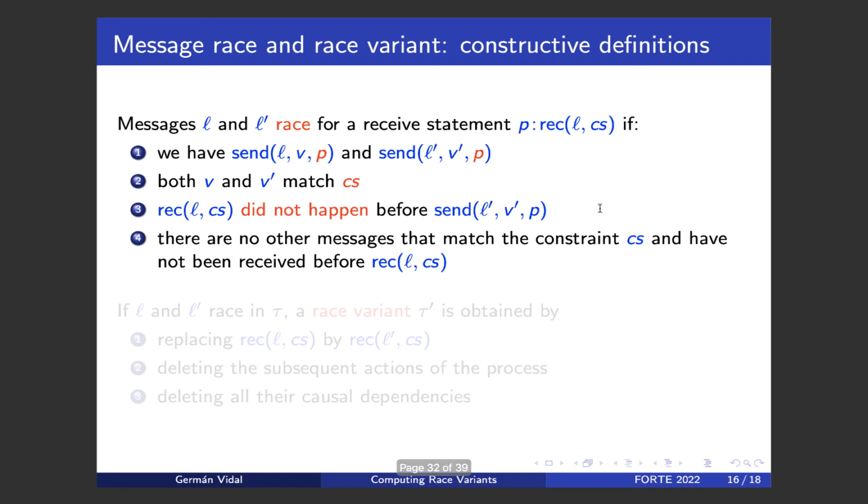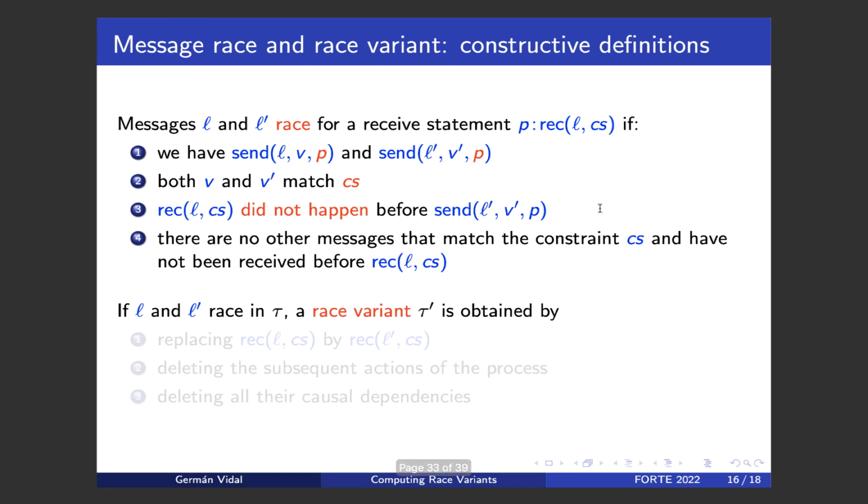And finally, if there are several messages for which all these three conditions hold, we should check that this L prime is the first one that matches the constraints of the receive. This is essentially required in order to guarantee that the messages are consumed in the order they are delivered, assuming that they match the receive constraints. Or in other words, a receive statement should consume the oldest message that matches the constraints of the receive.